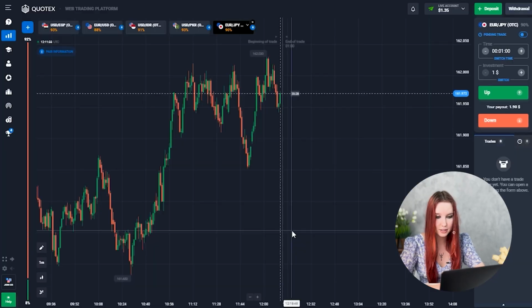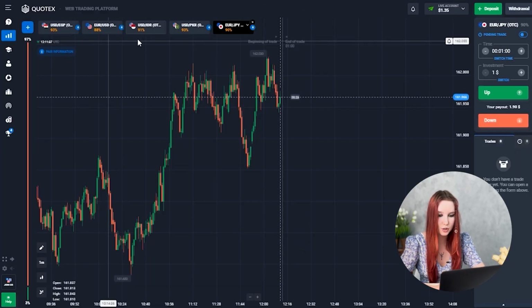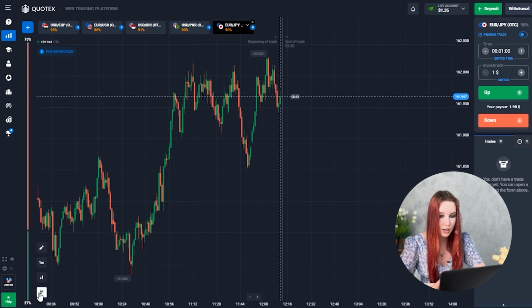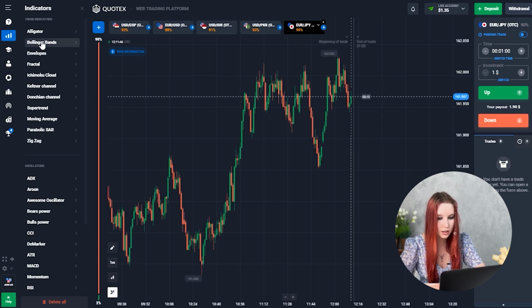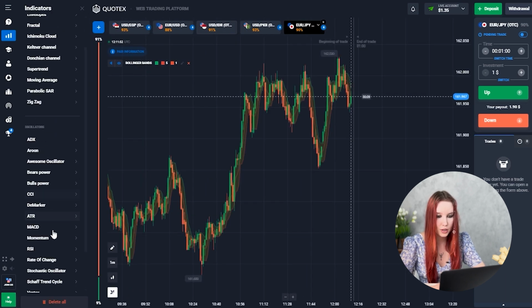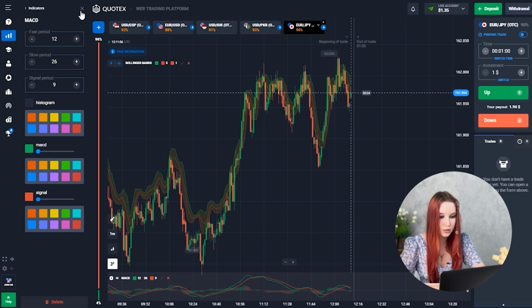As you can see, I'm starting today with only $1 in my balance. I have already chosen currency pairs with fairly good payout percentages and equally interesting situations. Now let's add indicators. I'll be using Bollinger Bands with default settings, combined with one of the most popular oscillators, MACD, and its default settings will also be sufficient.